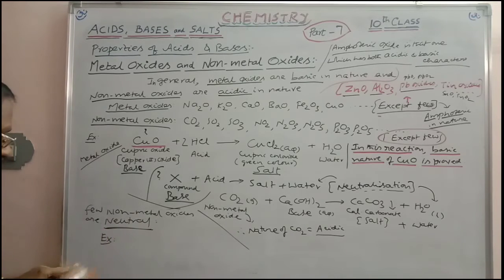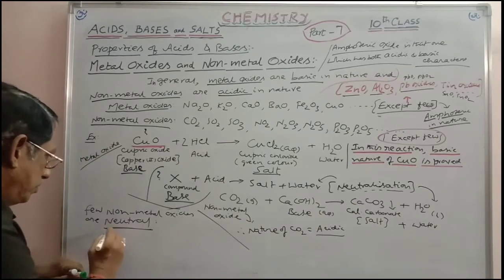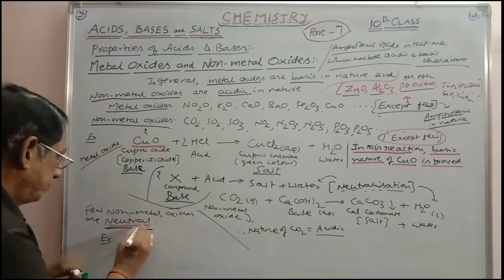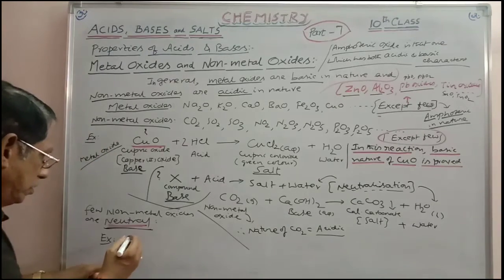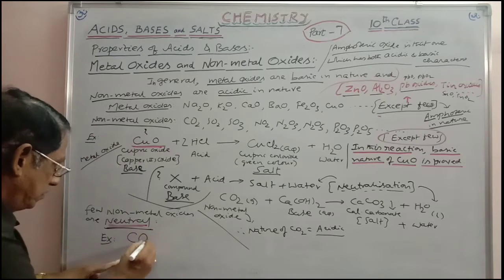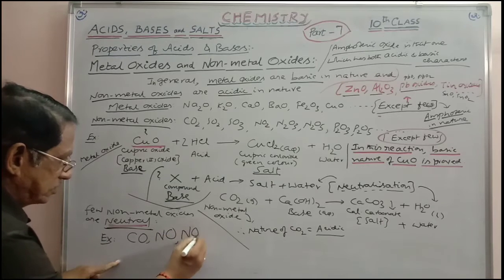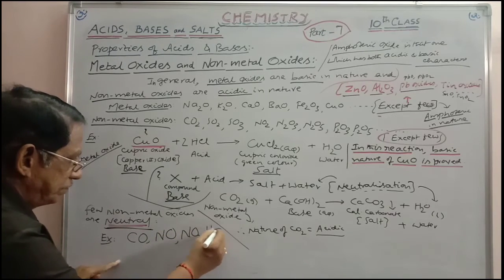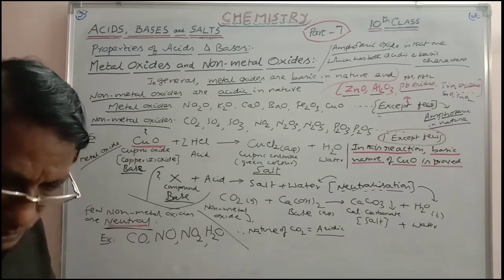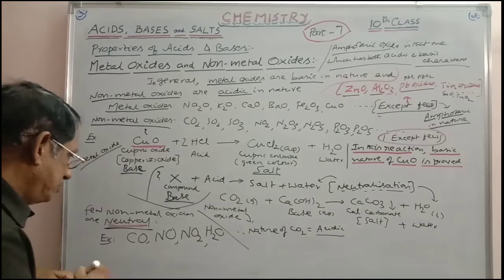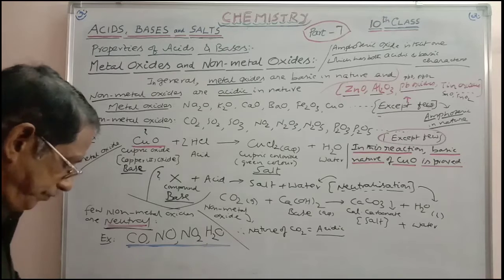Examples: certain non-metal oxides are neutral. What are those? One is carbon monoxide, other one is nitric oxide, third one is nitrogen dioxide, fourth one is water. These four are particularly treated as neutral oxides. These are all neutral oxides. You have to remember these four.